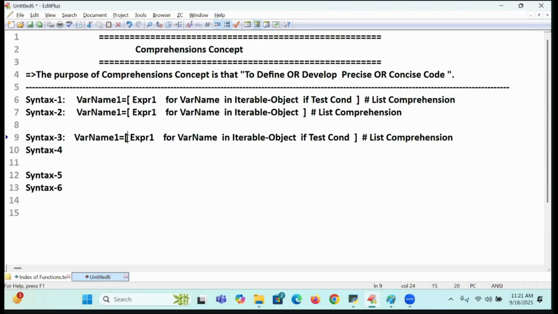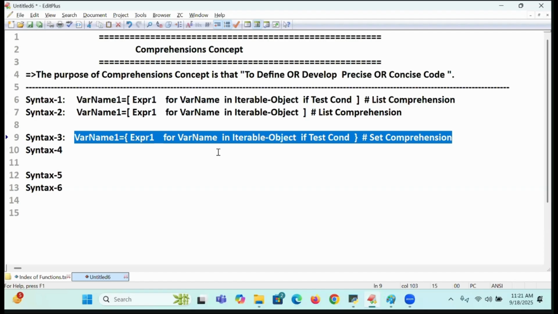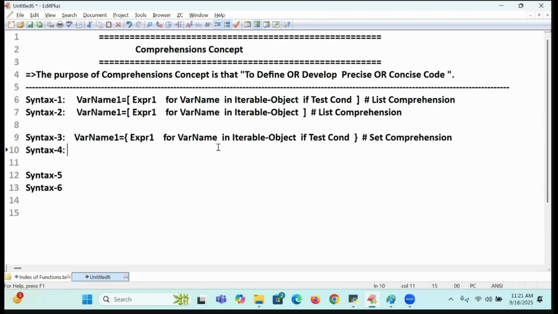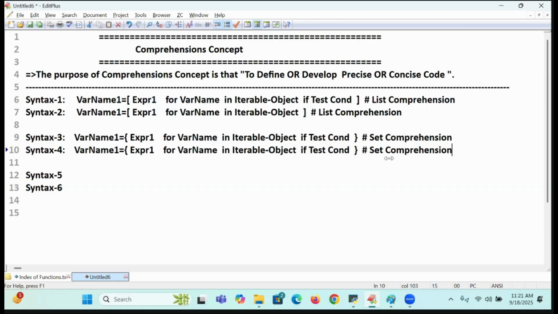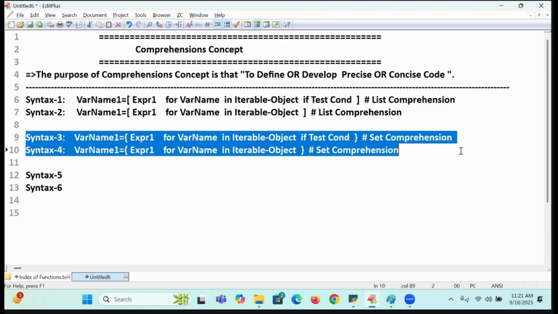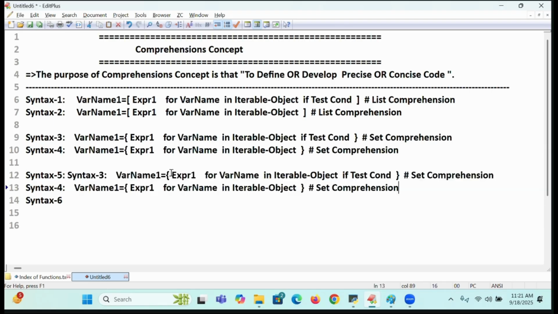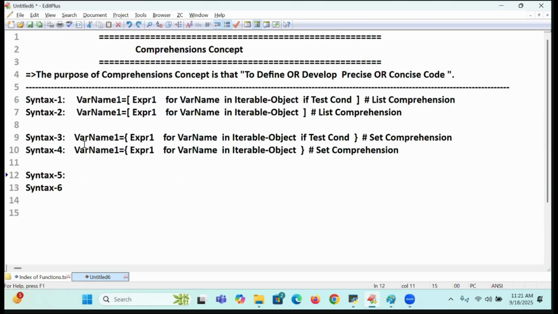Variable name is equal to, I am writing here a curly brace, curly brace ending here. This is known as set comprehension. Similarly, I will go to the same place. I'm going to write it is equal to, if condition I don't write it, it is going to be known as what? Set comprehension once again. No if condition here, without if condition. Similarly, I will carry this forward. There I am writing.